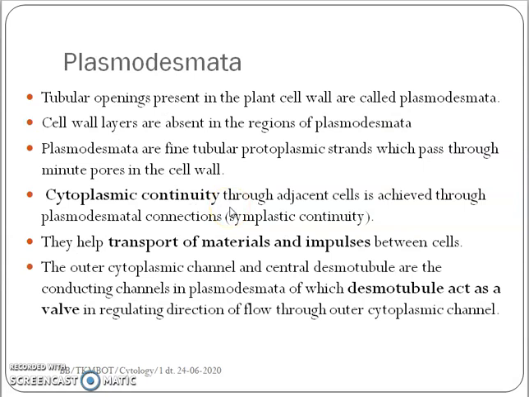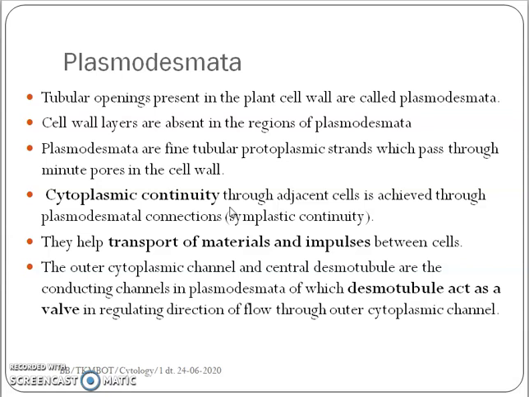Coming to the openings on the cell wall, two kinds of openings are present in the cell wall. One is called plasmodesmata and the second one is called pits. The connectivity of protoplasm between cells is important for coordination of the cell. And this connectivity in a plant cell is achieved by the openings on the cell wall, which are called plasmodesmata.